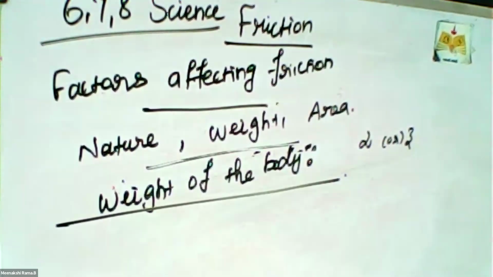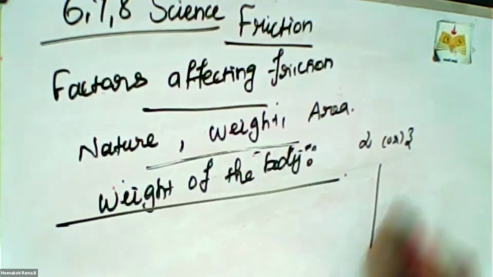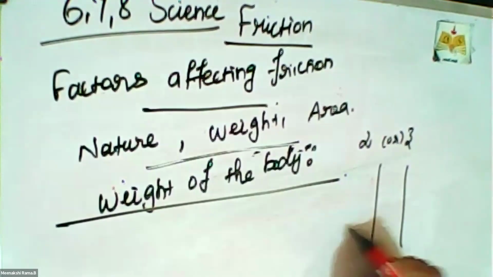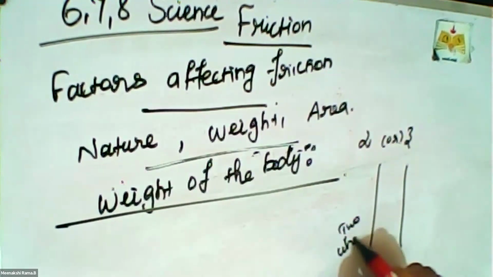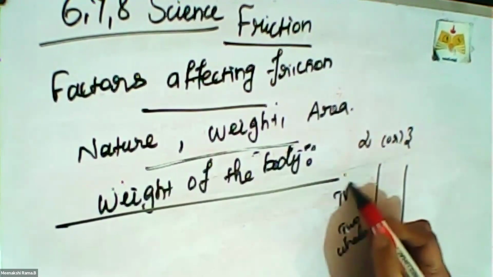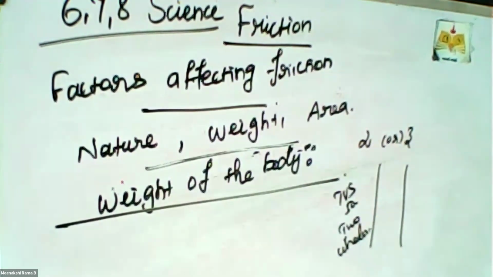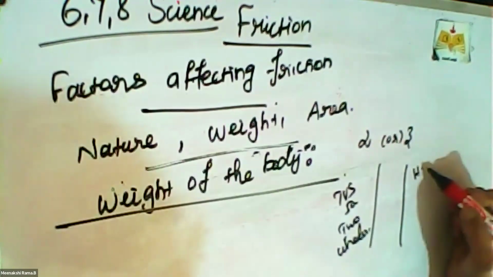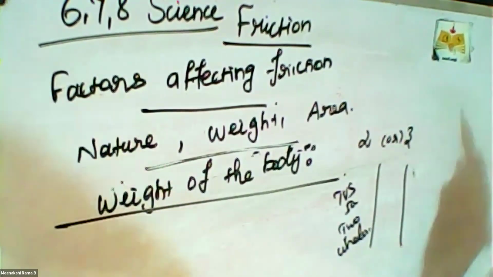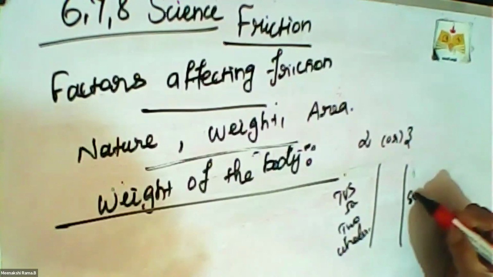Why? Because there are two roads here. This is the two-wheeler, or TVS 50 like that, and a heavy vehicle or gear vehicle, okay, Suzuki.